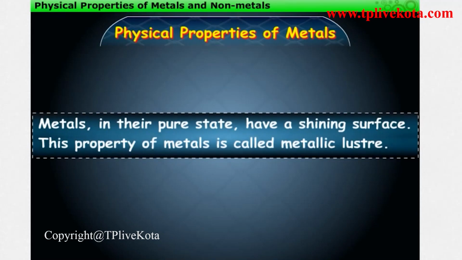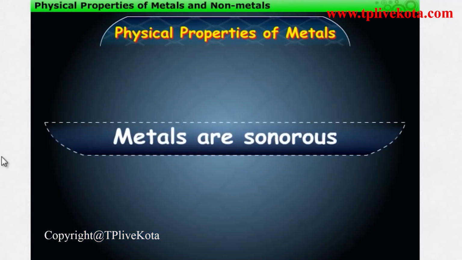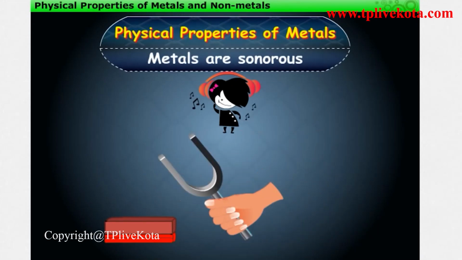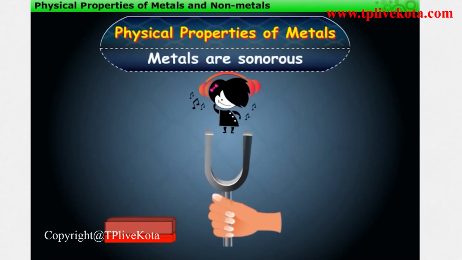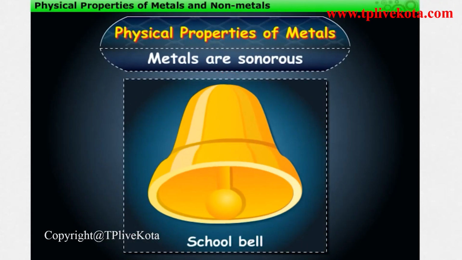We find that metals, in their pure state, have a shining surface. This property is called metallic luster. For example, gold, silver, aluminium, and copper. Moreover, metals produce sound when they strike a hard surface. So, they are said to be sonorous. As such, school bells are made of metals.